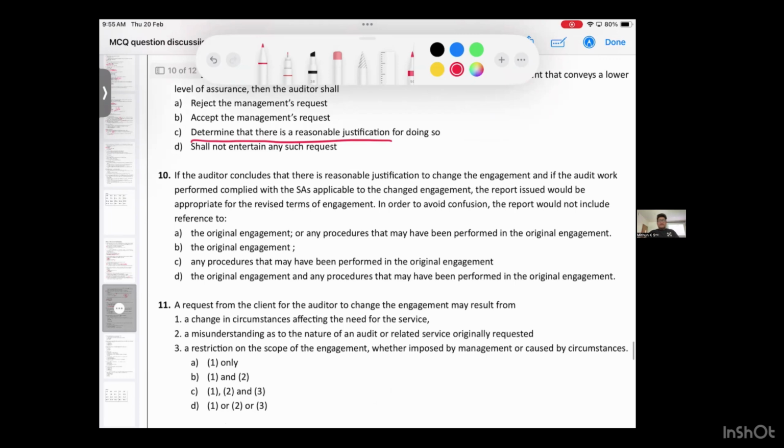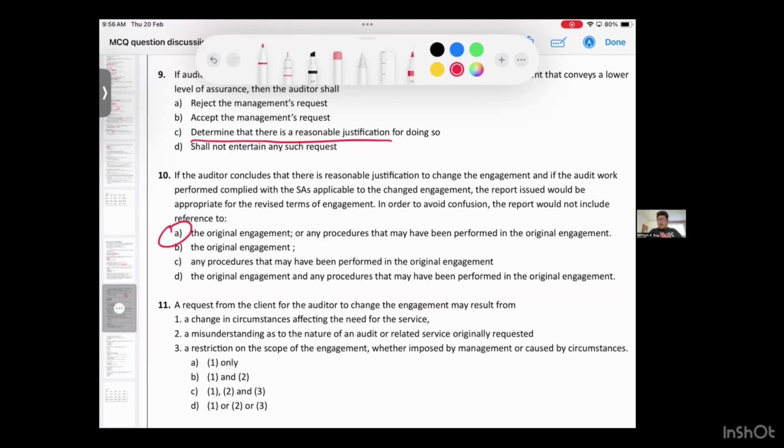Moving on to the 10th question. If an auditor concludes that there is a reasonable justification, and if the audit work performed complied with the standards applicable to the changed engagement, the report issued would be appropriate for the revised terms of engagement. In order to avoid confusion, we have learned that the report would not include that. What they are trying to tell you is that you are revising because you are accepting the change. When revising, the auditor should give a dash new revised engagement letter, and should the new revised engagement letter include a reference to the old engagement letter? No. Why? In order to avoid confusion.